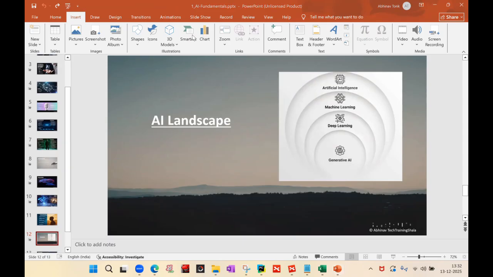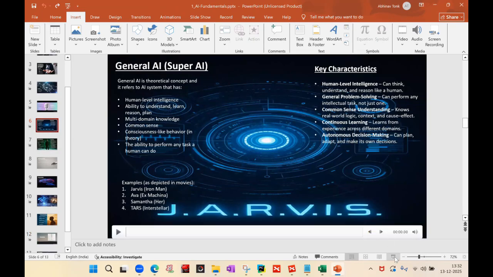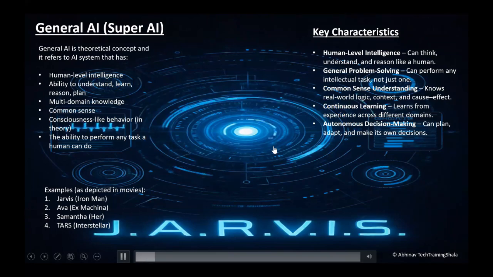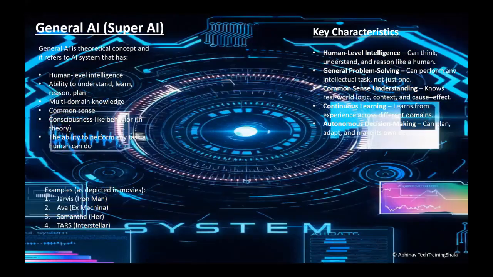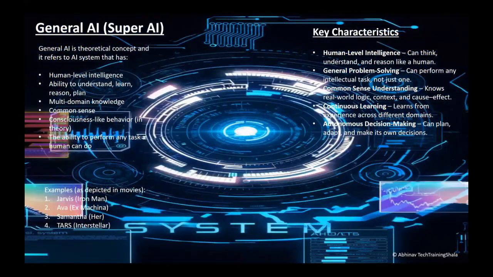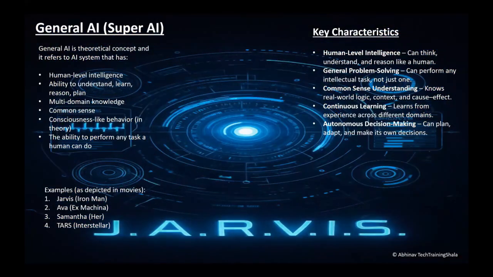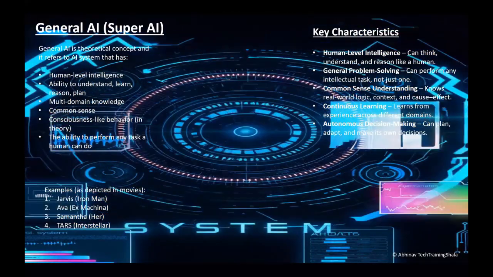Just one question. Like you said, super AI, and there was one more model which you said, generally AI. Yes, these are theoretical models. So what does that mean? Theoretical means they have built the theory on how to build it, but they do not exist in this world as of today.